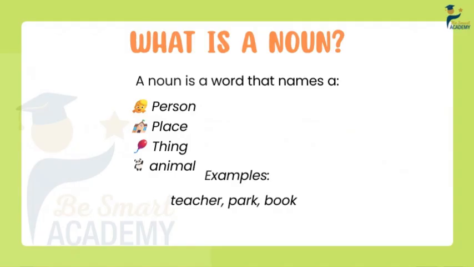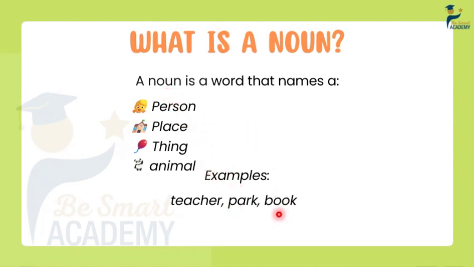Let's go. Let's just now recall with each other what a noun is. A noun is a word that names either a person, a place, a thing, or an animal. For example, when I say teacher, the word teacher itself is a noun. Why? Because teacher refers to a person. If I take another example, the word park. Is it an animal, a thing, a place, or a person? It is a place. Therefore, since park is a place, it is considered a noun.